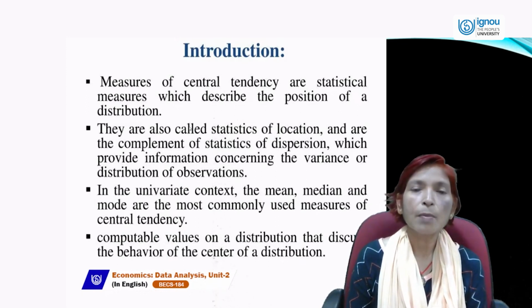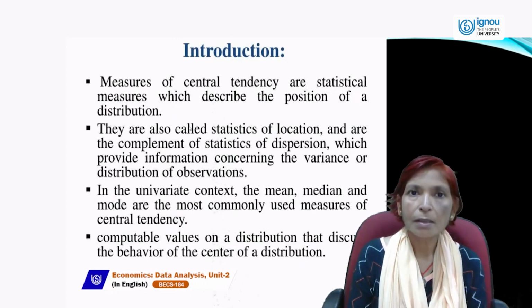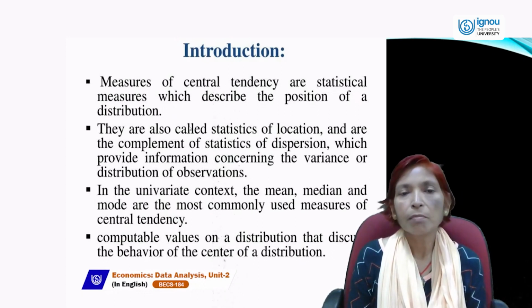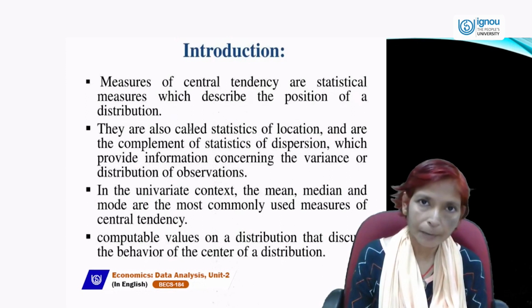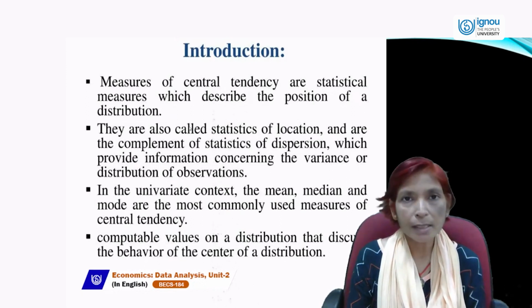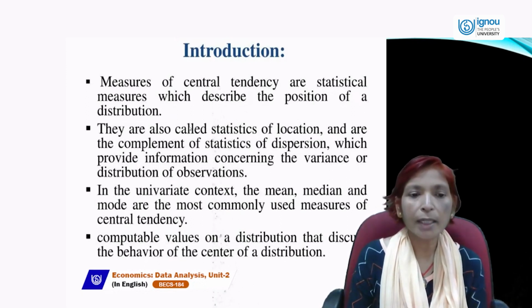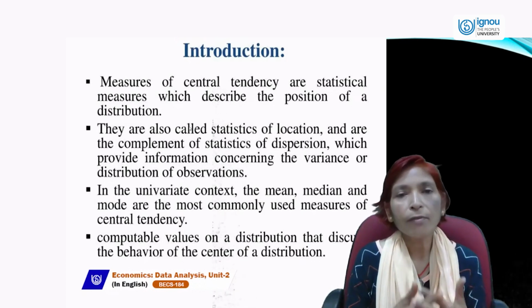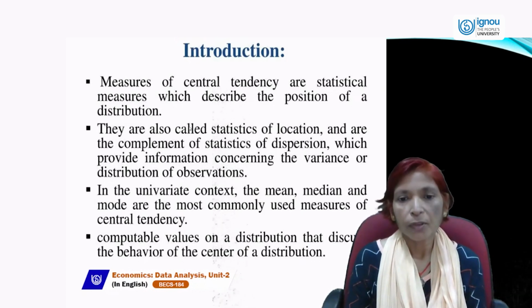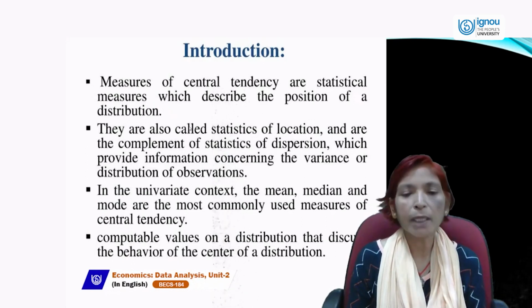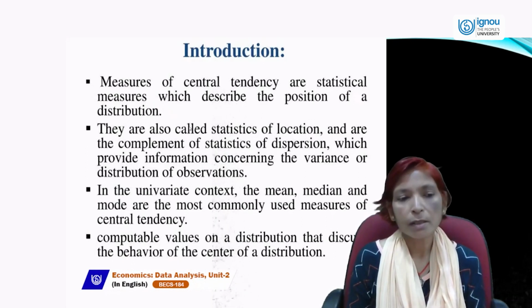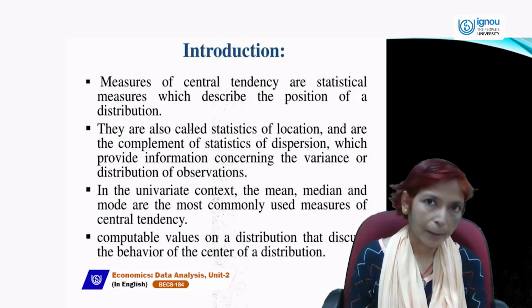And if you are studying more than two variables, then it is called the multivariate context. So now we are discussing the univariate context: if only one variable is given, the mean, median, and mode are the most commonly used measures of central tendency.